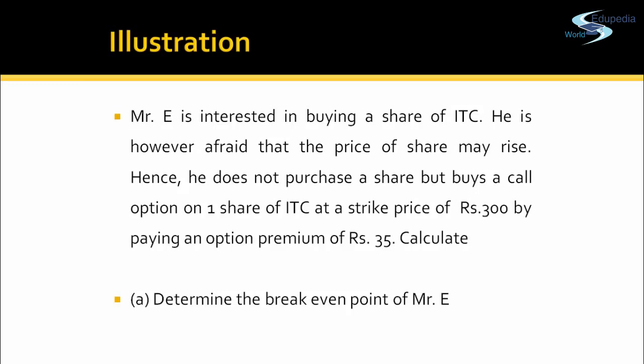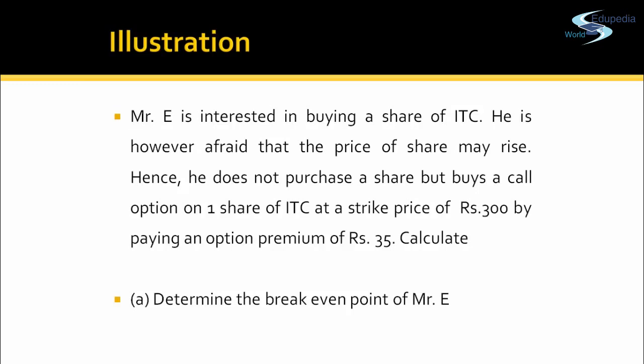But since he has already paid a premium of rupees 35, what is the actual cost for Mr. E? 300 plus 35. Because when he sells that asset at 335, at that position he has neither gain nor loss. So it's a zero gain, zero loss position, and that point is called the break-even point.